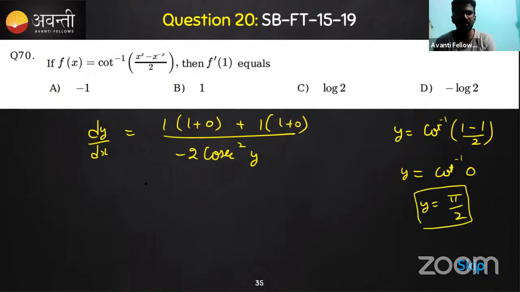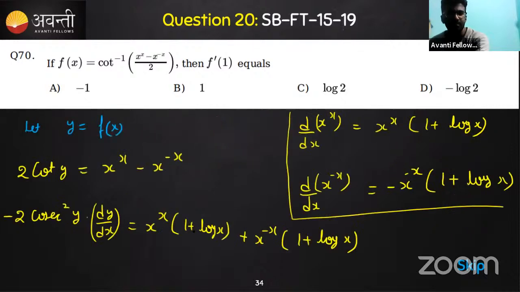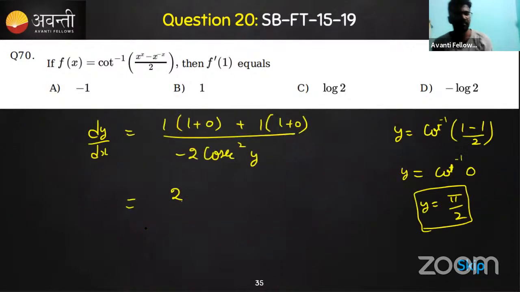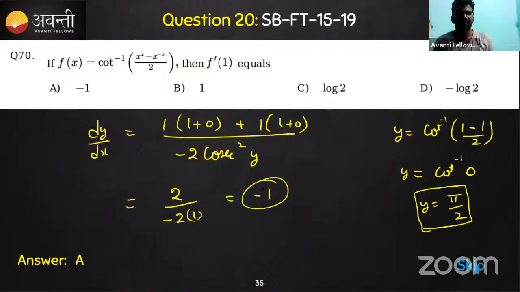Need to substitute here. So we have 2, divided by minus 2, and the cosecant of pi by 2 is actually 1. So we'll get minus 1 as an answer. Correct?